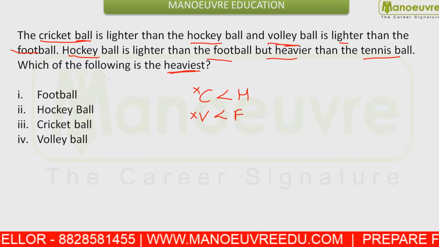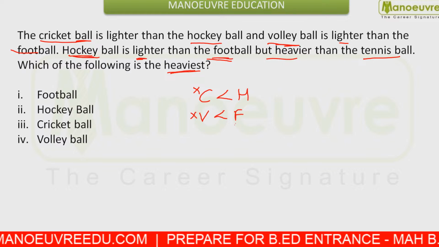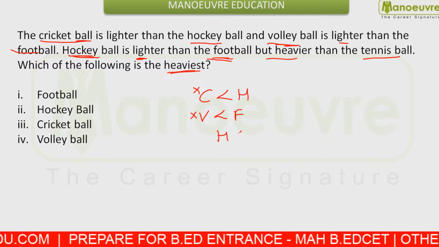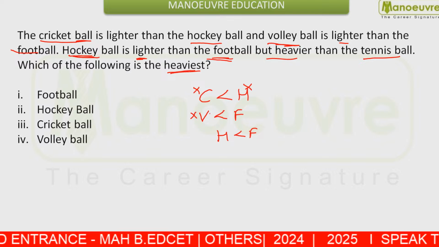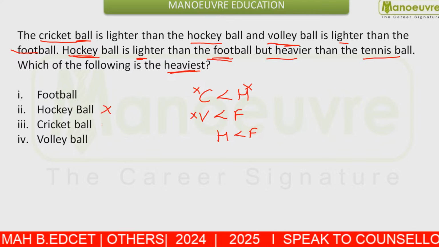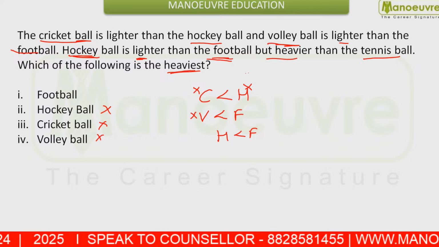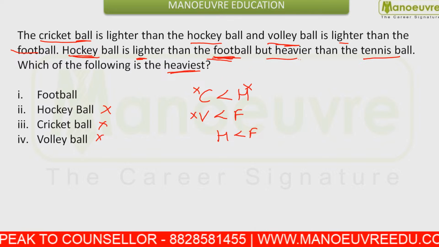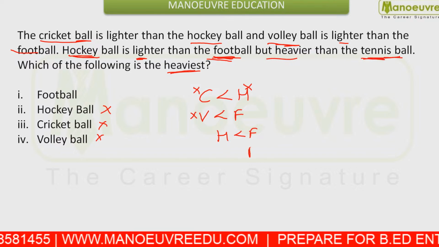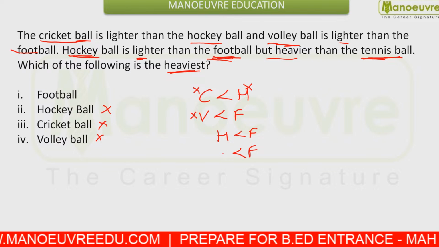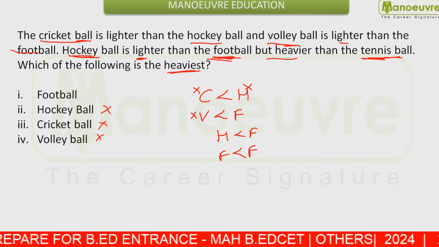Next you are given that the hockey ball is lighter than the football. So the hockey ball cannot be your answer here. You can go by elimination and hit the answer. Also, the hockey ball is heavier than the tennis ball. Sorry, this was for the hockey.